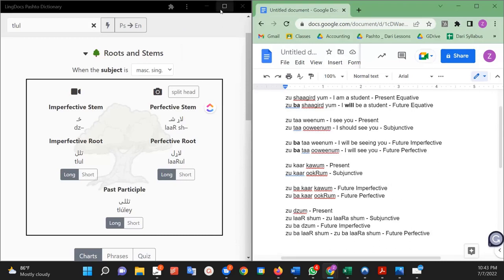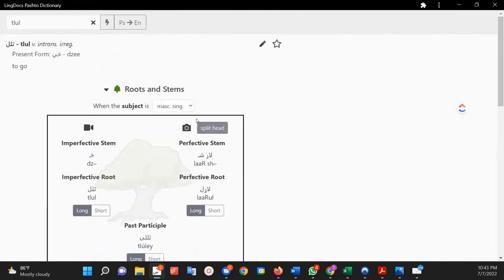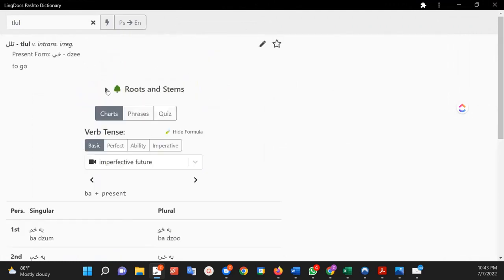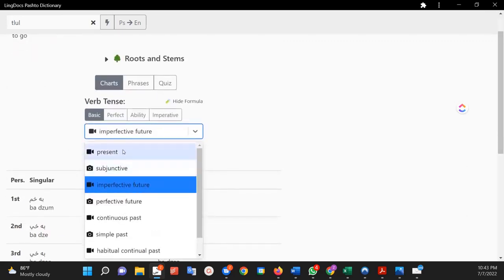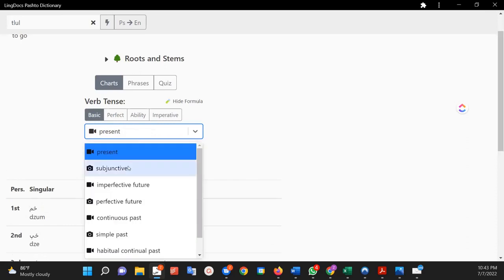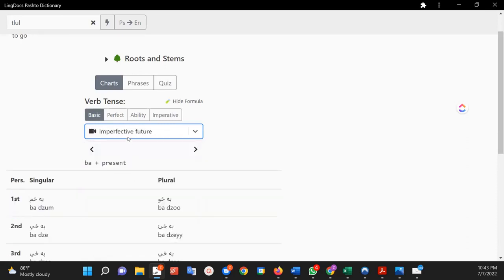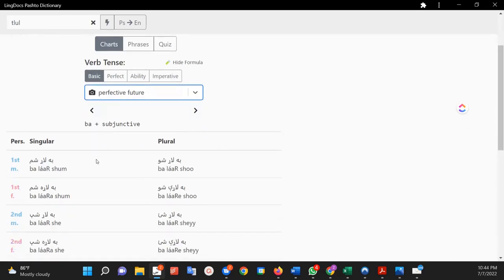Now one other thing I'm going to show you real quickly here. Let me make this bigger. If you go in your LingDocs dictionary, you have 3 options: charts, phrases, quiz. Go to charts and go to basic. Then you will see the basic tenses here. So the ones we just went over: present, subjunctive, imperfective, and perfective. The main parts are there, right there in the verb engine.